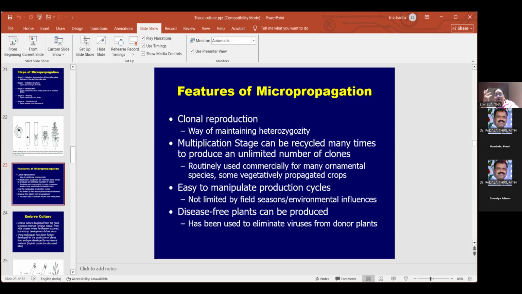So of those 400 plants, if you take them at least to the field level, at least 200 or 300 plants will survive for us. So you are propagating it and selling it for more cost. That is one basic thing you have here. The basic thing is for the business purpose and also for the research purpose, we can say. But what features does it have? Why should we go for micropropagation? What features does it have? First one is clonal reproduction.